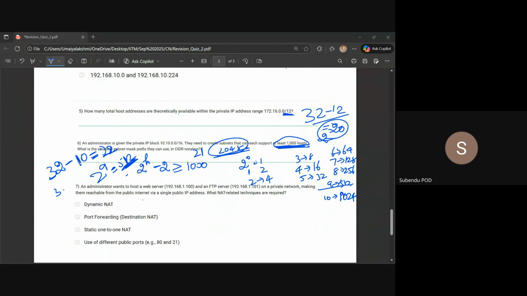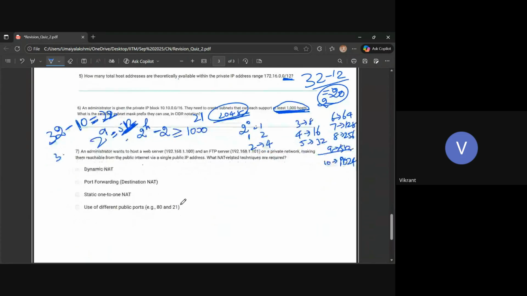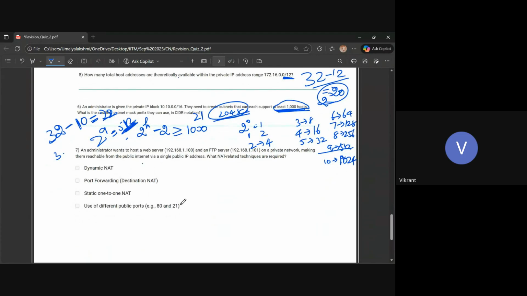It's okay, I can ignore this question. So if the question asks for the smallest, then we can give up to 16, right? And if it's the longest, then we can give up to 22. Is the understanding correct then? If they're asking for the smallest subnet mask, we can give the answer as 16, and if they're asking for the longest subnet mask, we can give the answer as 22.